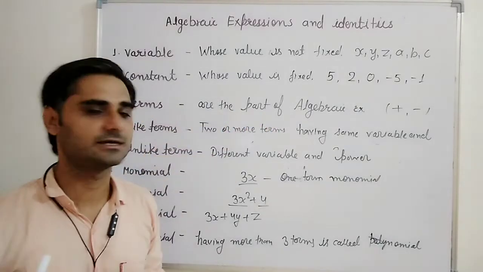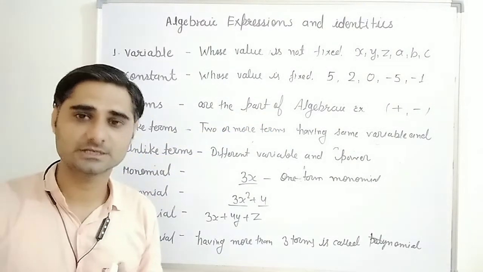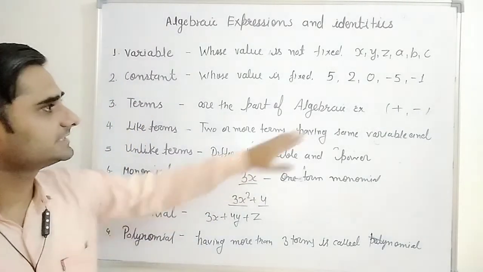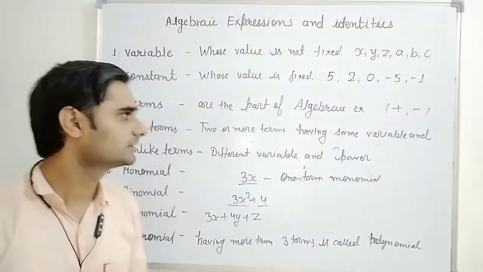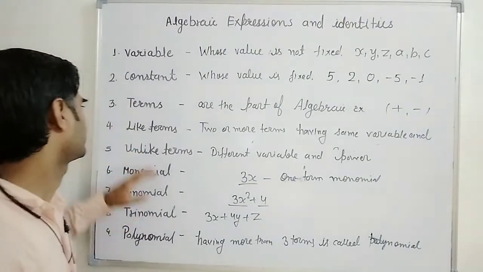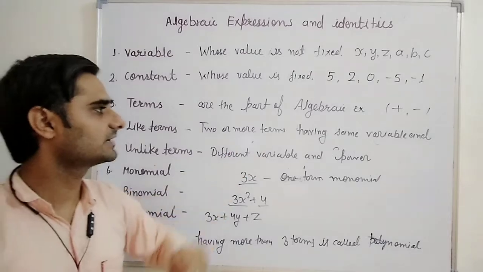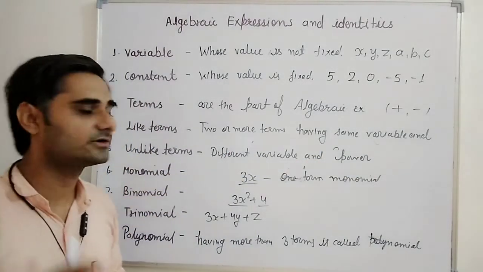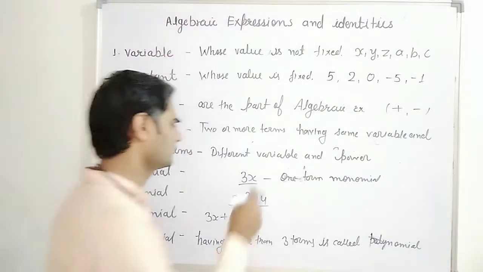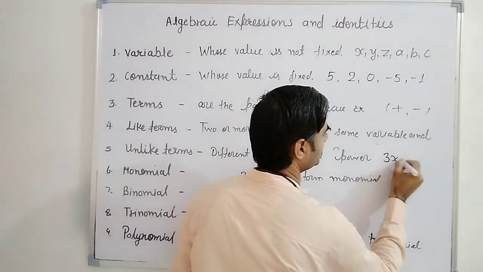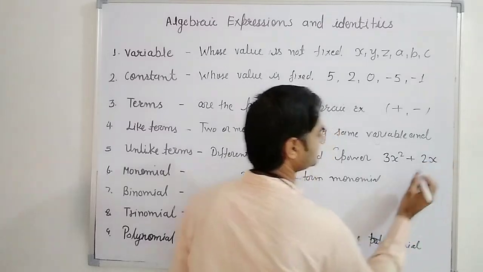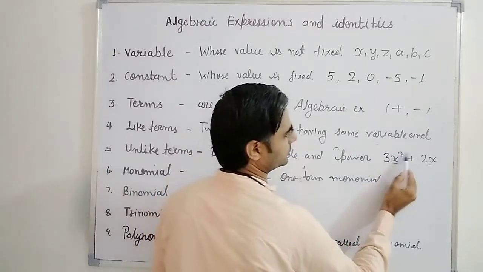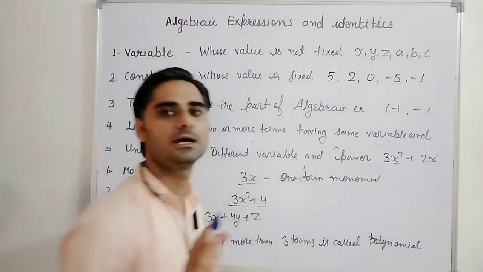Terms are the parts of an algebraic expression, and an algebraic expression is a combination of variables, constants and these signs, maybe multiplication, division, addition and subtraction. Like terms are 2 terms having the same variable and same power. Unlike terms have different variables or different powers. For example, 3x square plus 2x. See, the variables are the same here, but the powers are different, 2 and 1. So they are not like terms.